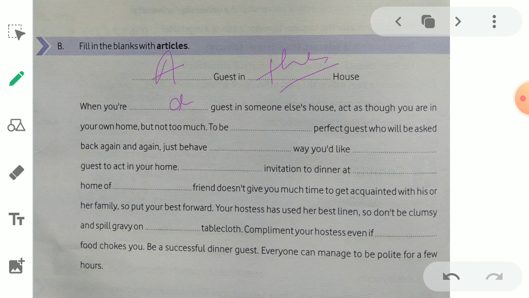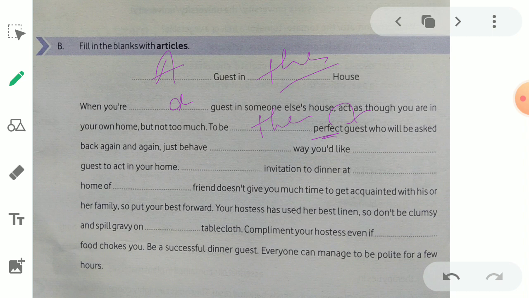To be, what we can write is to be a perfect guest who will be asked. Can we write perfect here? Here perfect is an adjective and guest is a noun. As a result, we can write here the perfect. To be the perfect guest who will be asked back again and again.